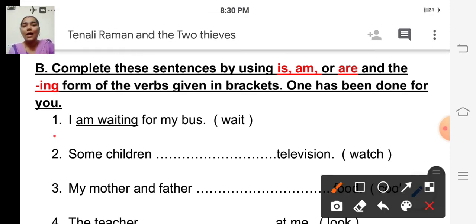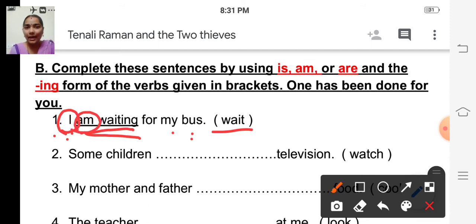First one: I dash for my bus. The doing word is wait. I is there. If I comes, then we have to add am.